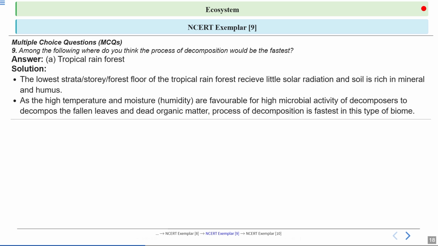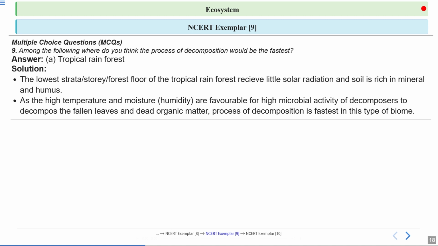Now, as the high temperature and moisture, meaning humidity, are favorable for high microbial activity of decomposers to decompose the fallen leaves and dead organic matter, the process of decomposition is fastest in this type of biome. Clear? So that's why you can see the process of decomposition would be faster in the case of tropical rainforest. So decomposition rate is high in moist conditions, in warm conditions.